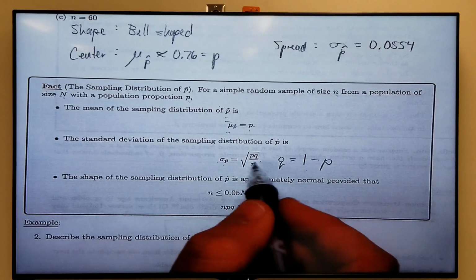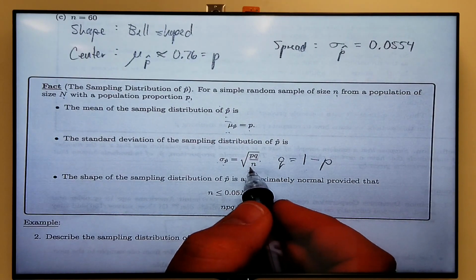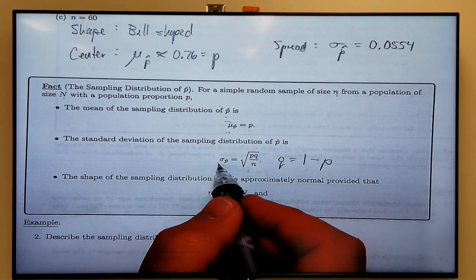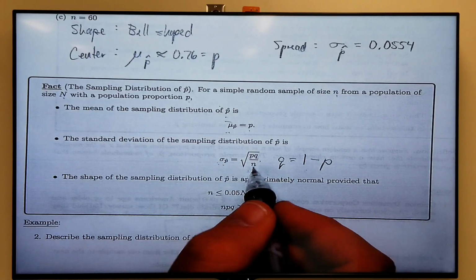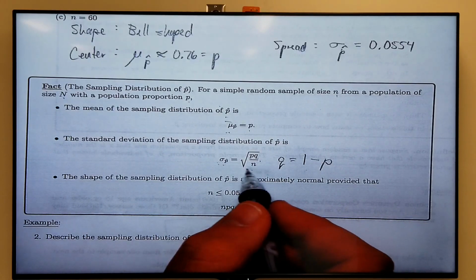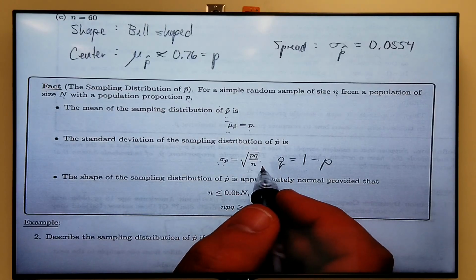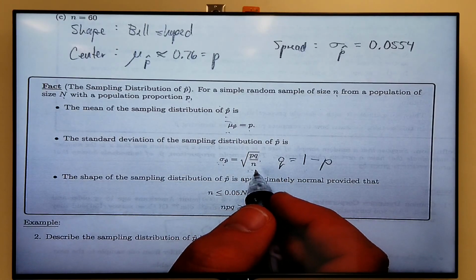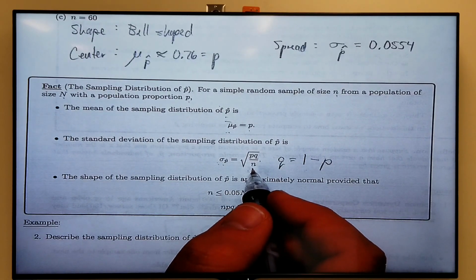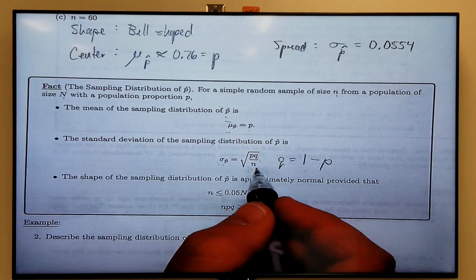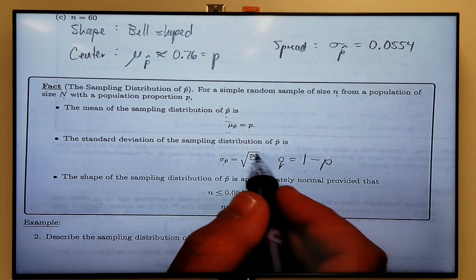In this formula, you can see why the standard deviation gets small as n gets large. It's because n is in the denominator, and as your denominator increases, the overall number decreases, right? Kind of like how 1/2 is a bigger number than 1/10, and 1/10 is a bigger number than 1/1000. So as n gets large, this fraction gets small.